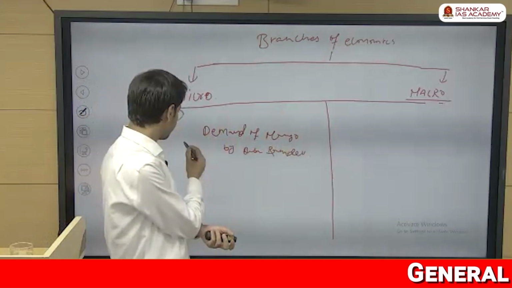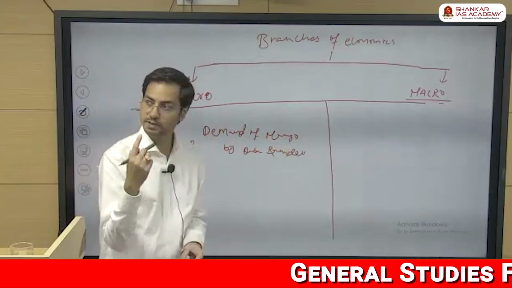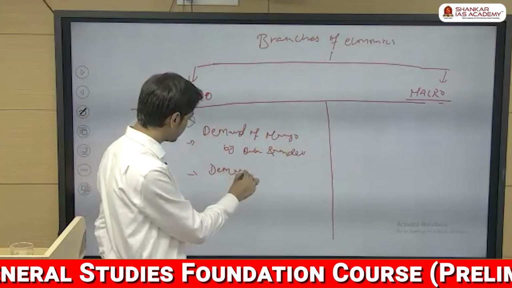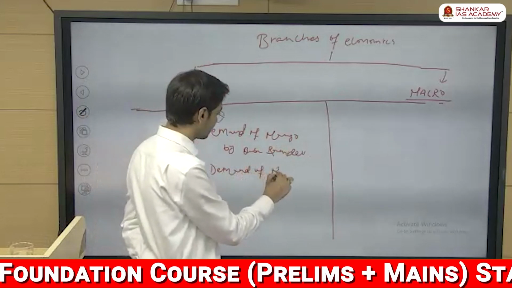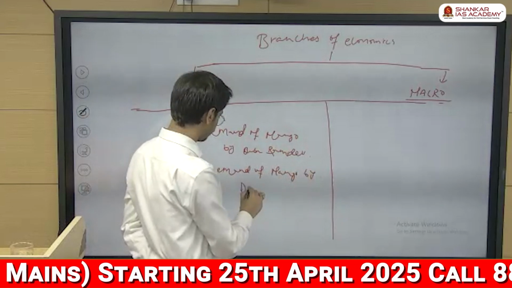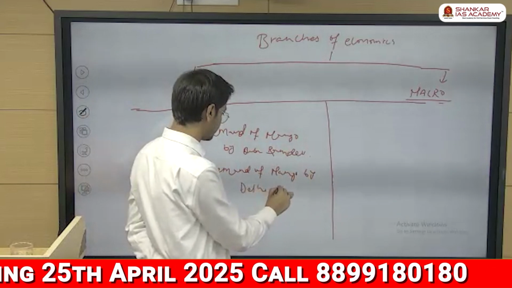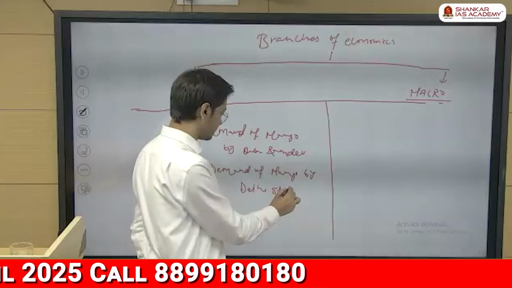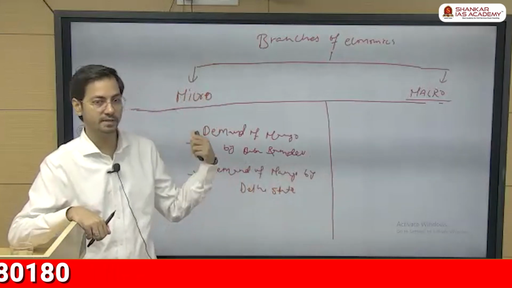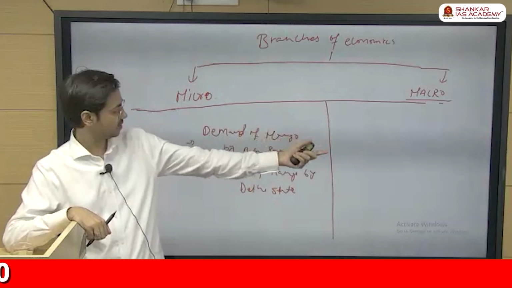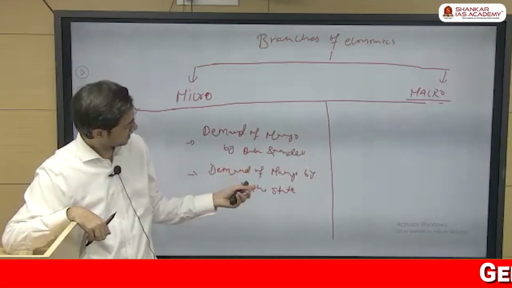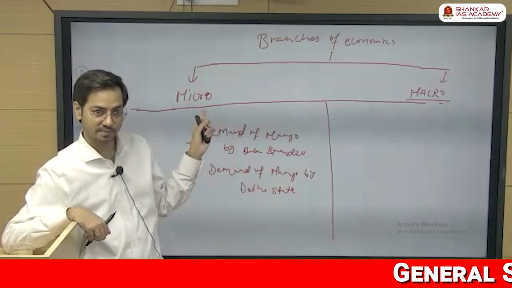Now, suppose I say, look, a state itself; the online students can also answer these questions. Suppose the demand of mango by the Delhi state, taking the entire Delhi state. Is this an example of micro or macro? Micro itself. Why? Macro. It will be macro because this is the Delhi state. Okay, look, it will still be an example of micro only.